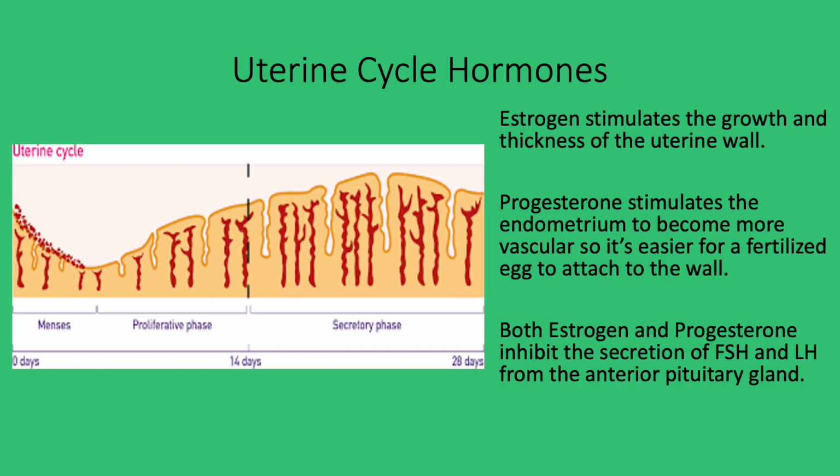The main hormones of the uterine cycle are estrogen and progesterone. Estrogen stimulates the thickness of the uterine wall, and progesterone stimulates the endometrium to become more vascular to make it easier for the egg to attach to the endometrium. Both hormones inhibit the anterior pituitary gland from secreting FSH and LH.